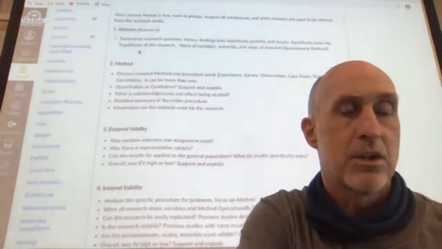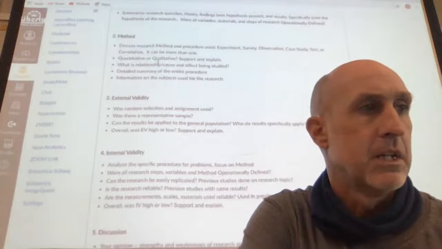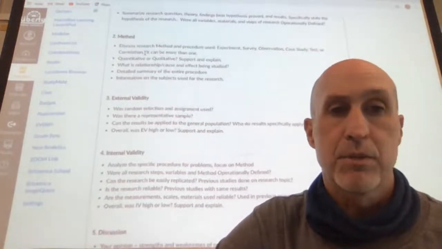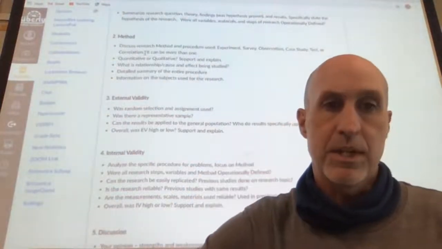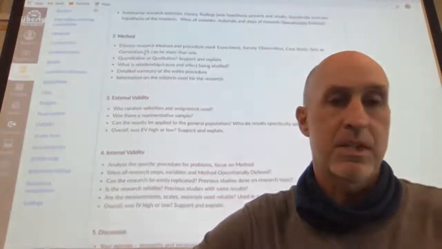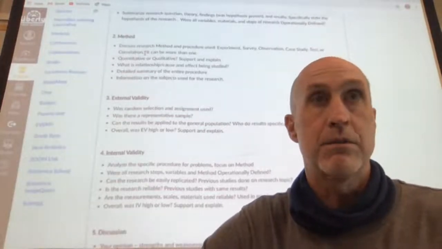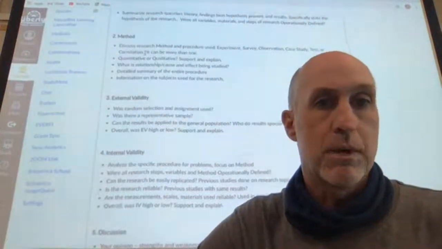Okay, and I think all those are in there for you to find. Method section, you have to tell me what research method was used in the Mozart replication. So again, it's important to know that in the book is a replication of the original 1993 Mozart experiment. All right, so this is the Kinesteel replication. So this is one of hundreds of replications of the original study. All right, so what did they do? What method did they use?